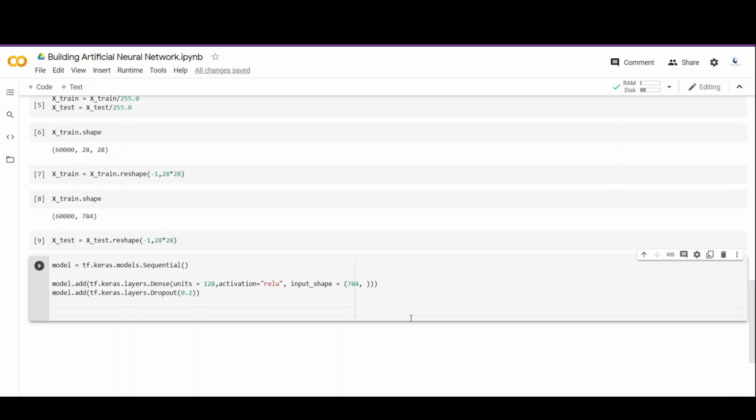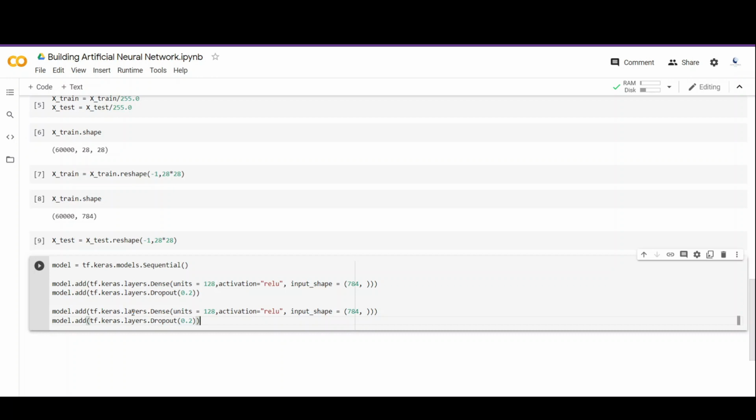Next we have to add a hidden layer and the code is going to be very similar to what we just wrote. So instead of writing it again, what I'm going to do is copy paste the whole code and then we are going to make some changes in this code. So this time this layer does not need the input shape because the hidden layer will take the inputs automatically from the previous layer. So we remove this shape parameter.